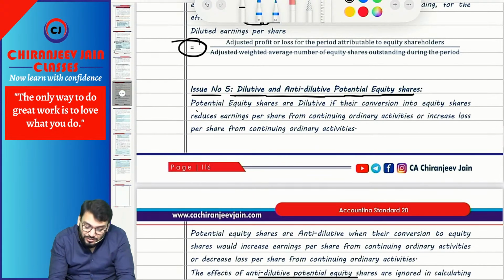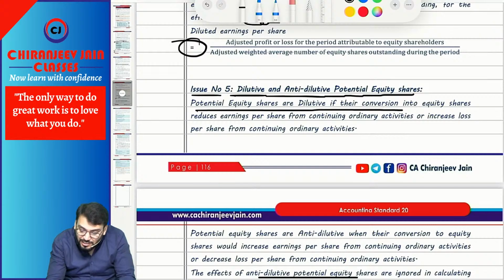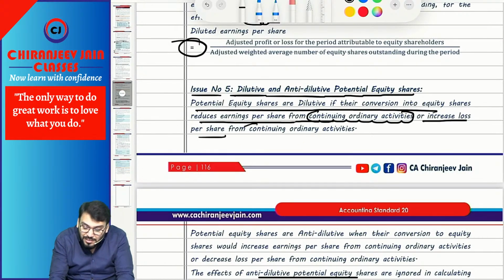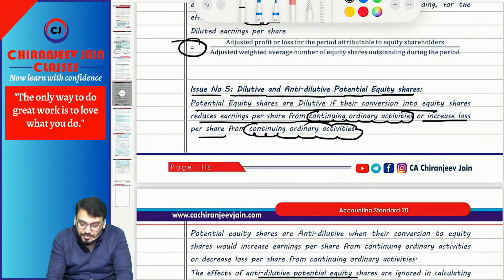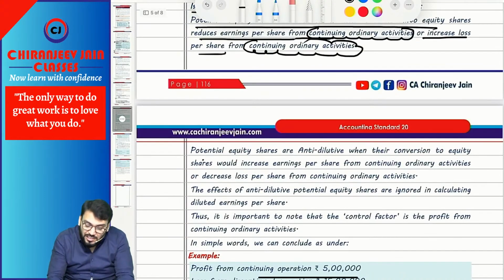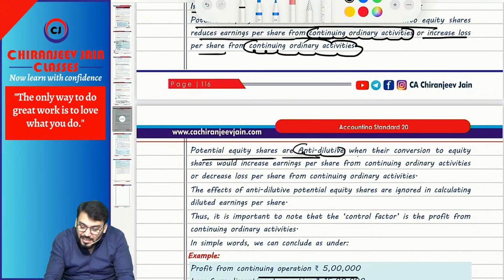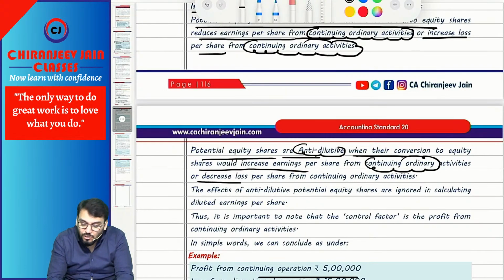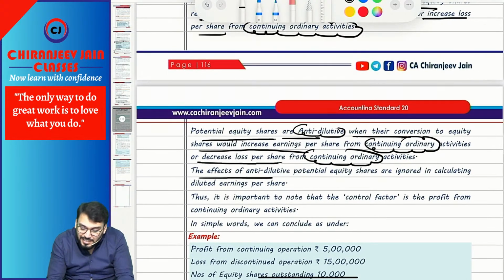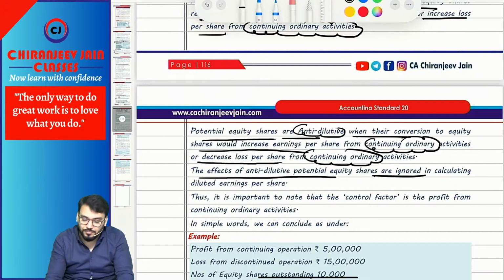Potential equity shares are dilutive if their conversion into equity shares reduces earning per share from continuing ordinary activities or increases loss per share from continuing ordinary activities. Potential equity shares are anti-dilutive when their conversion would increase earning per share from continuing ordinary activities or decrease loss per share from continuing ordinary activities. The effect of anti-dilutive potential equity shares is ignored.